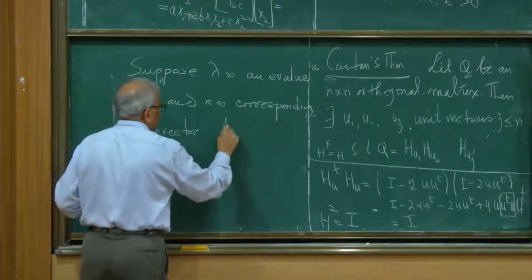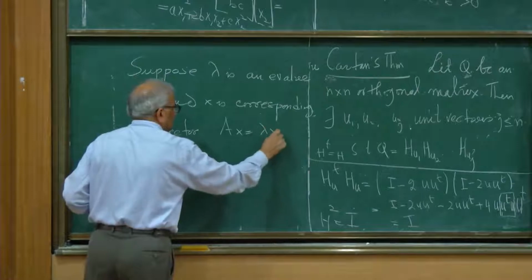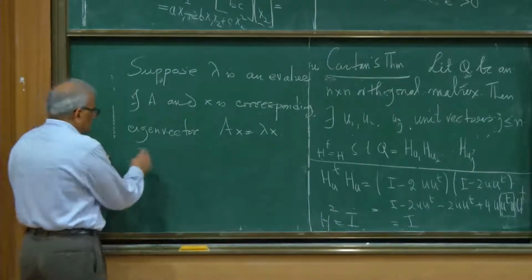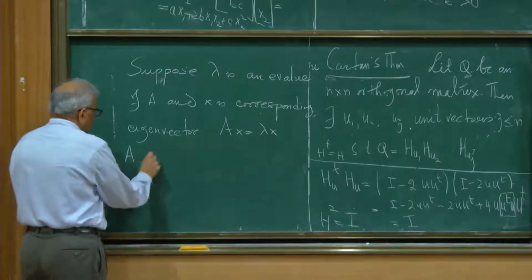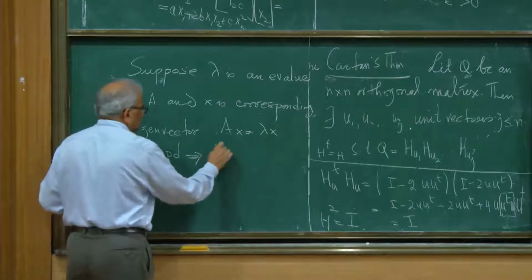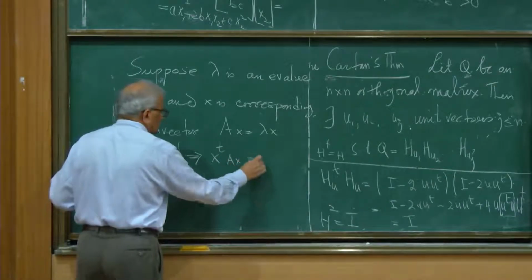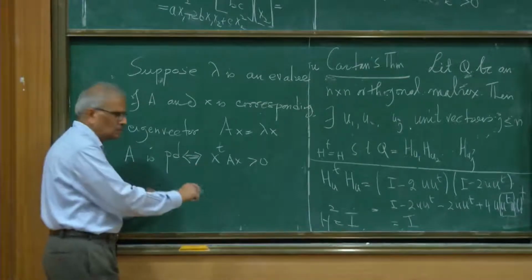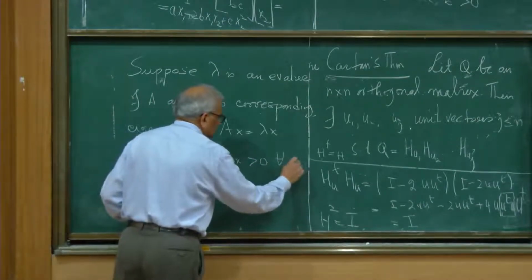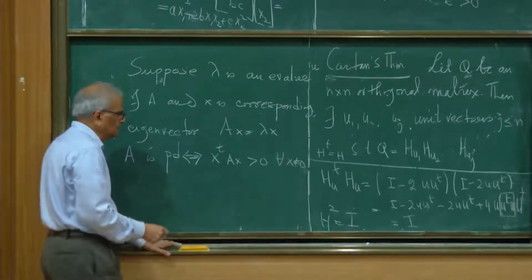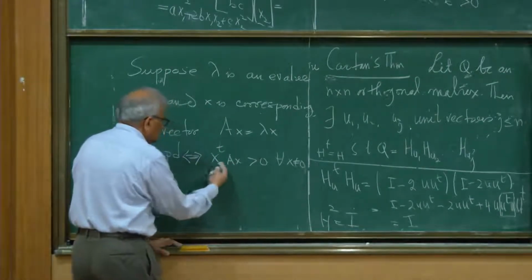That means what? AX is lambda X. But A is positive definite. A is positive definite. This means X transpose AX should be positive for all non-zero X. Well, an eigenvector is a non-zero vector. So what does this say?